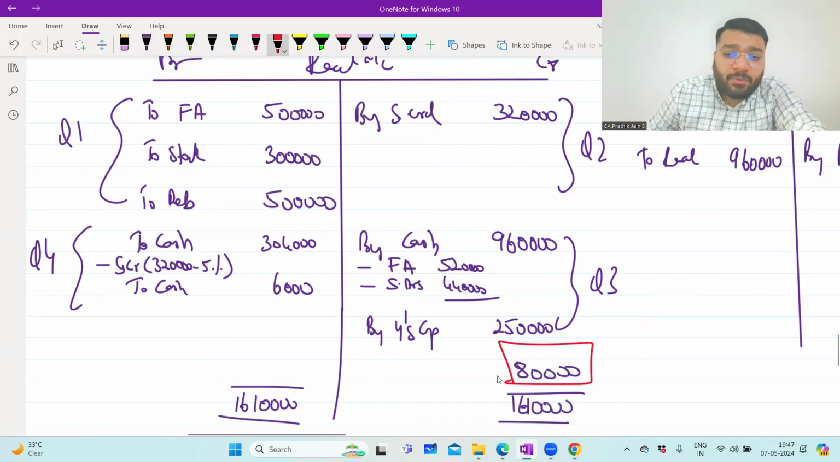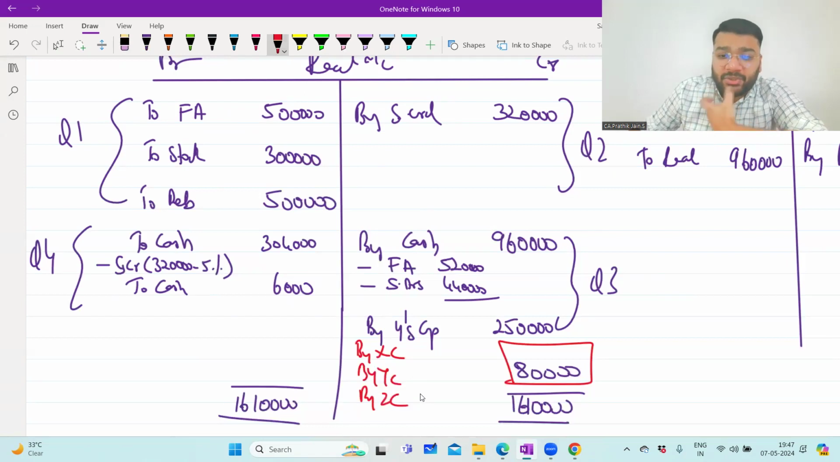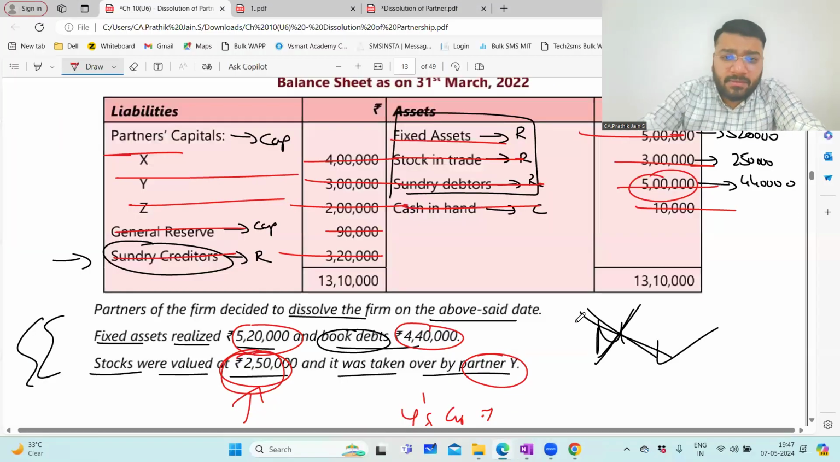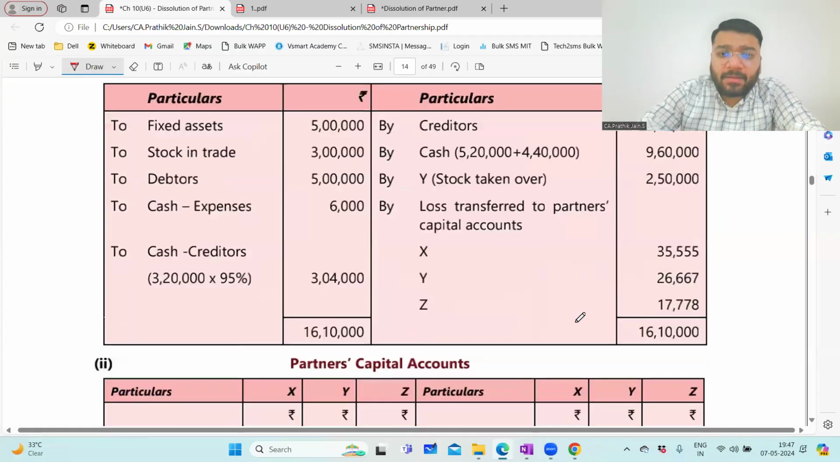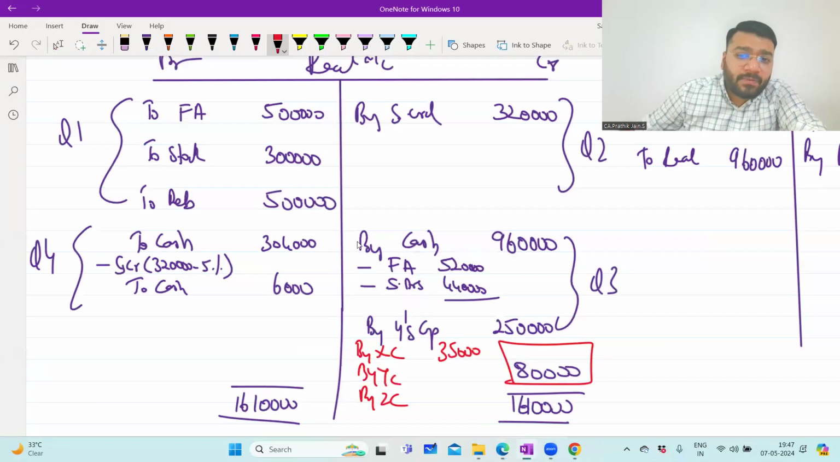So all the three partners put together. So by X's capital, by Y's capital, and by Z's capital in their profit sharing ratio. So 80,000 in the profit sharing ratio. How much? 35,000. Are you getting like this? 35,555.